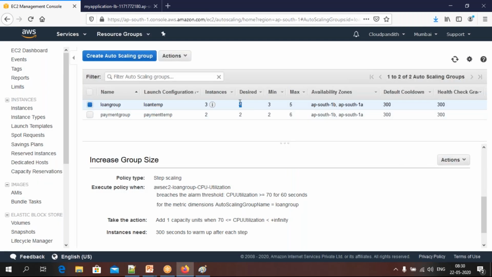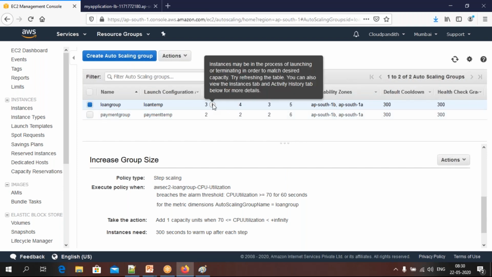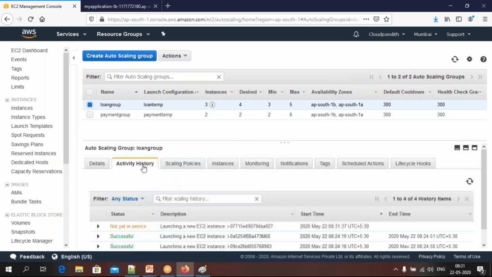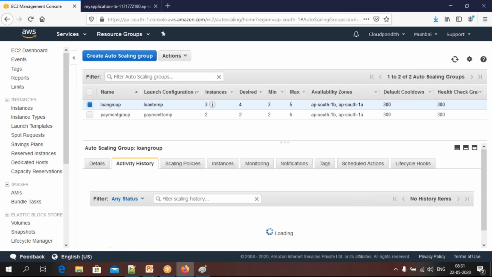See, now it has changed from desired 3 to 4. It is actually what it is saying: instances may be in a process of launching or terminating in order to match desired capacity. Now you see it is working. Go to activity. See, not yet in service, but it is launching the server.